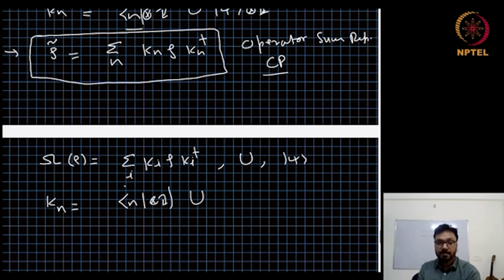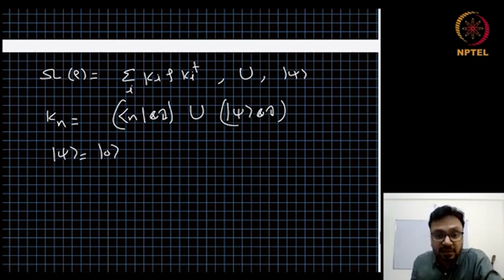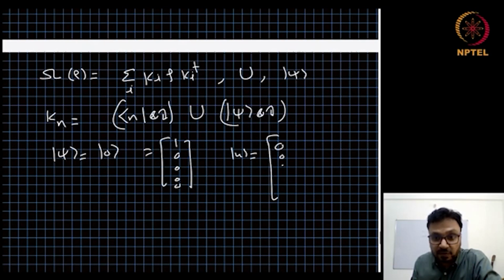For simplicity, let us say psi is the zeroth computational state, so it is 1 0 0 0 0 and so on. And n is also a computational basis state, so it will be 0 0 0 1 0 0 0, where this is the nth position.